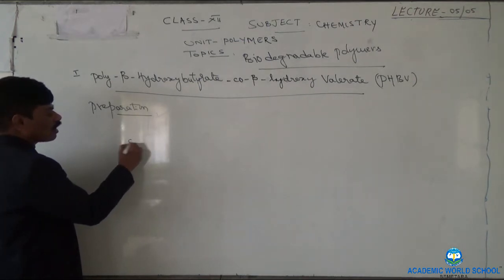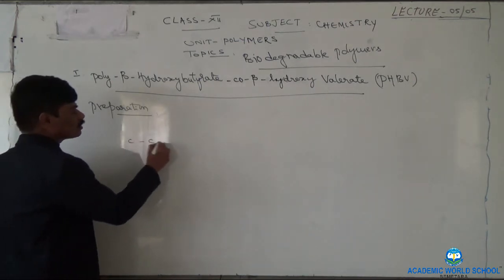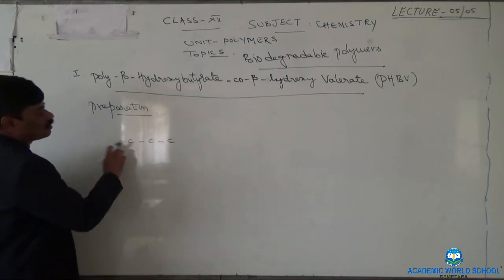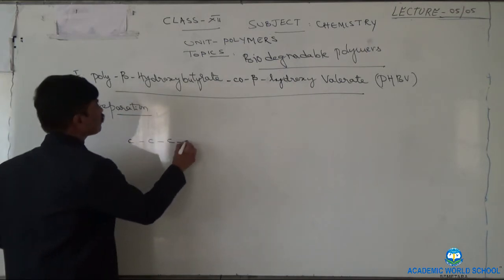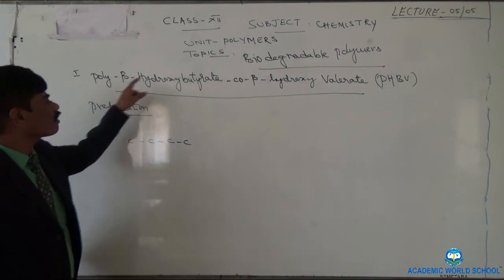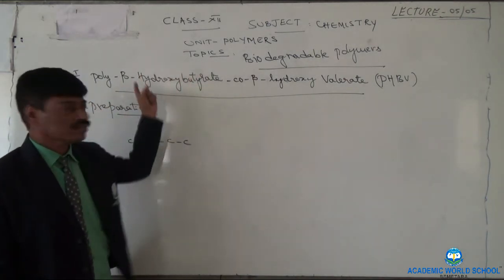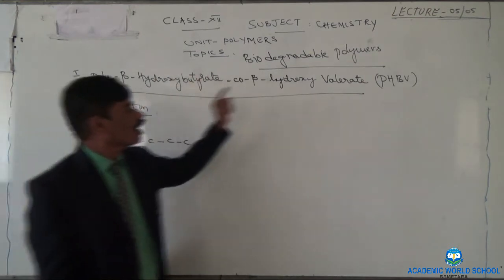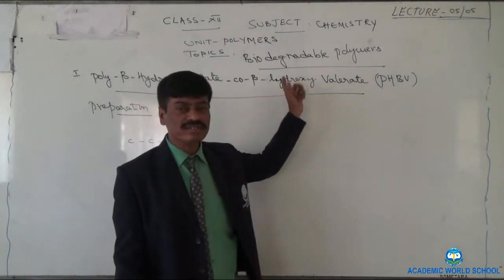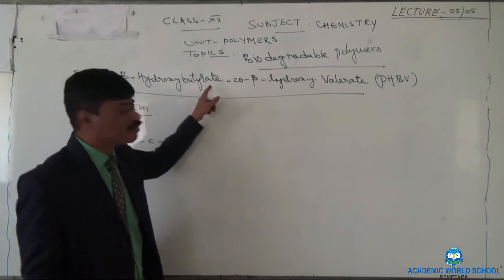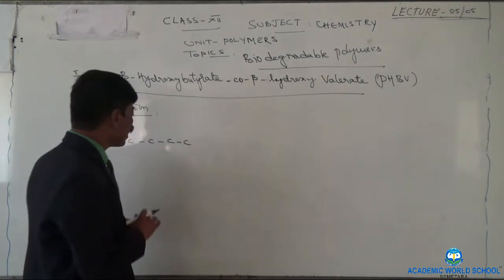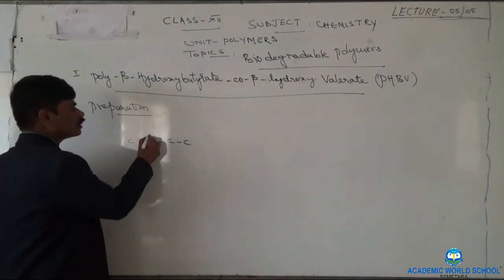But means 4 carbon atoms. See, poly beta hydroxy butyrate. If you take hydroxy butyrate, this represents one monomer. Hydroxy valerate represents other monomer.